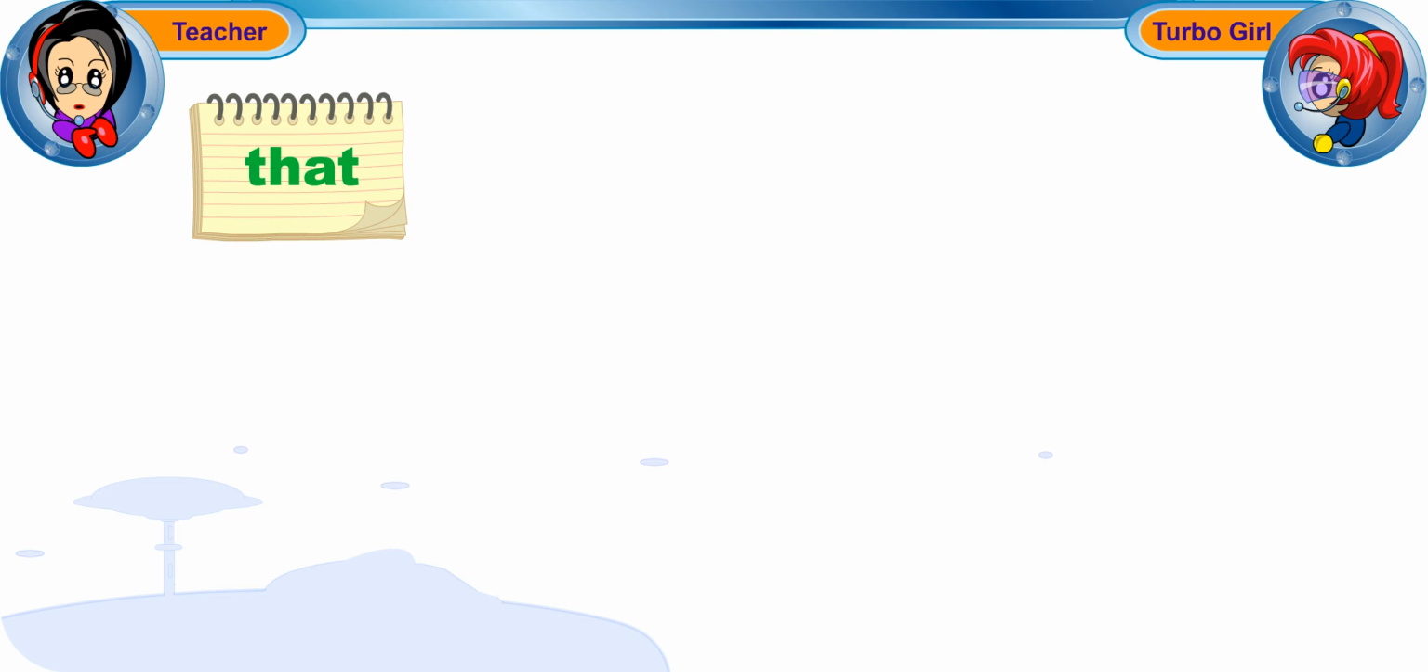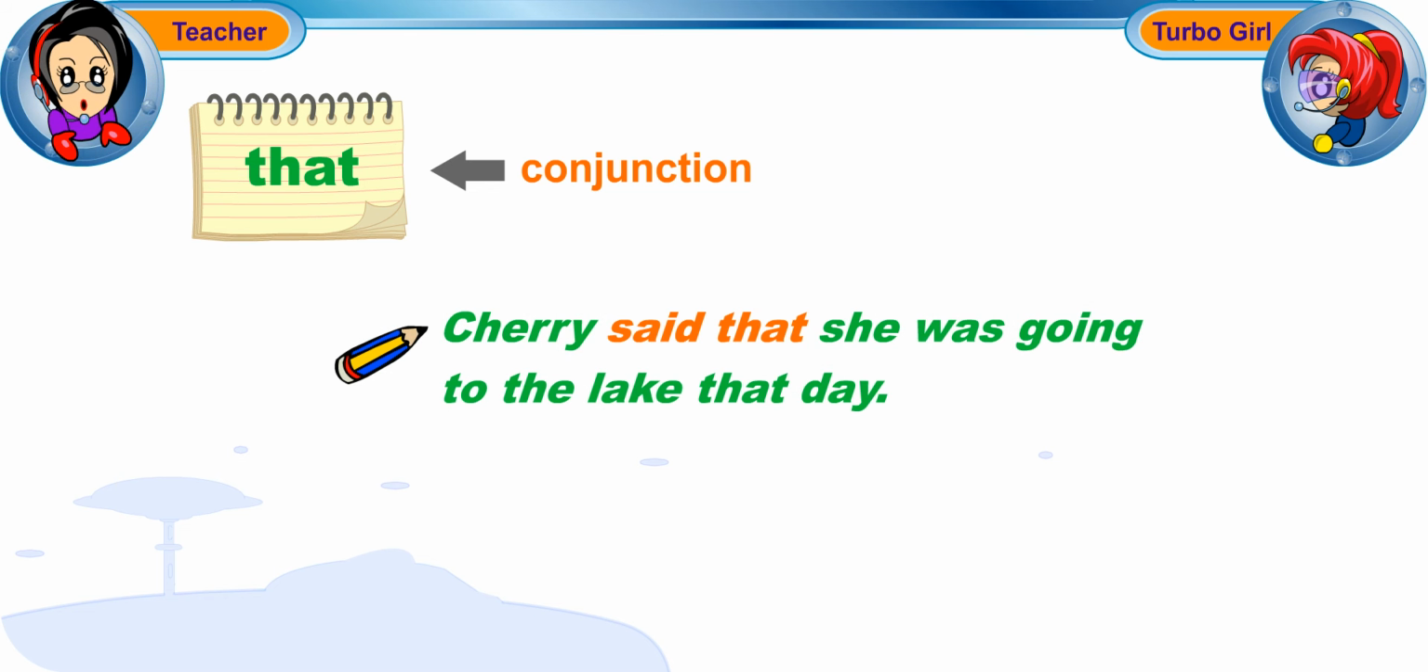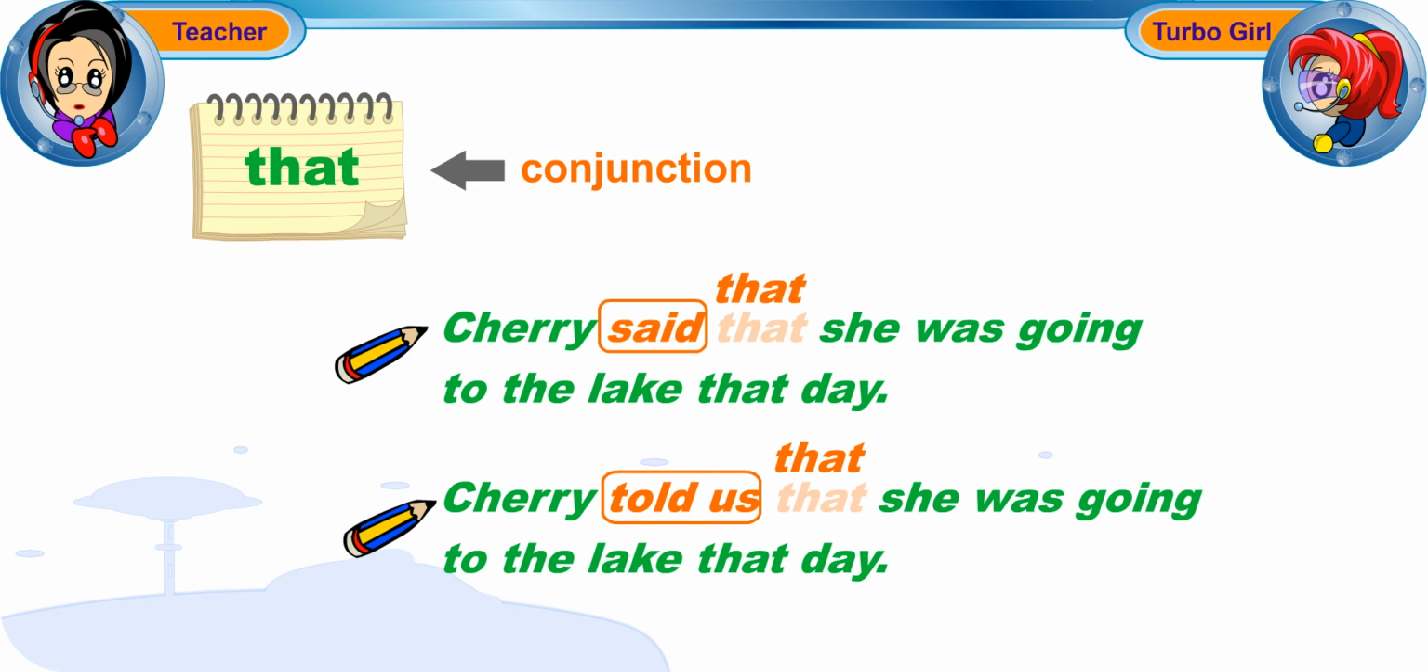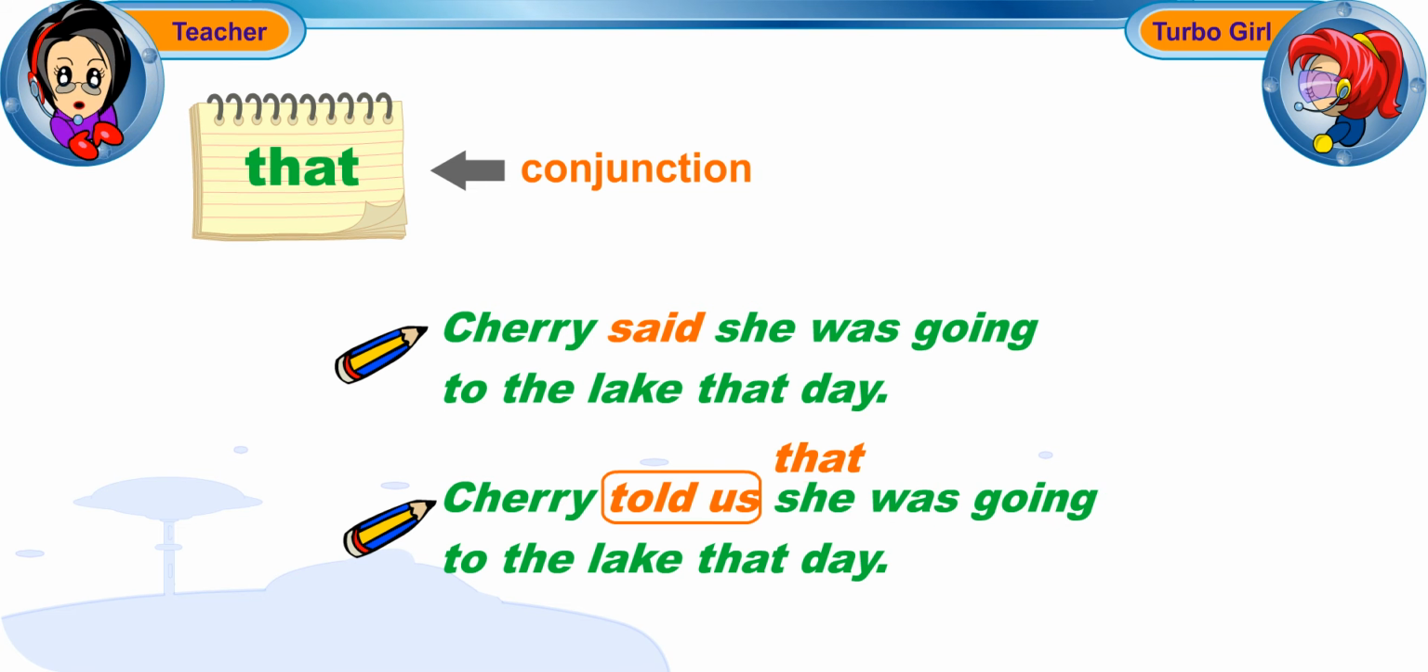2. That. We can use the conjunction that to introduce a reported speech clause. So we can say, Cherry said that she was going to the lake that day, or Cherry told us that she was going to the lake that day. We can also leave out that when we use reporting verbs such as said and told us. So we can say, Cherry said she was going to the lake that day, or Cherry told us she was going to the lake that day.